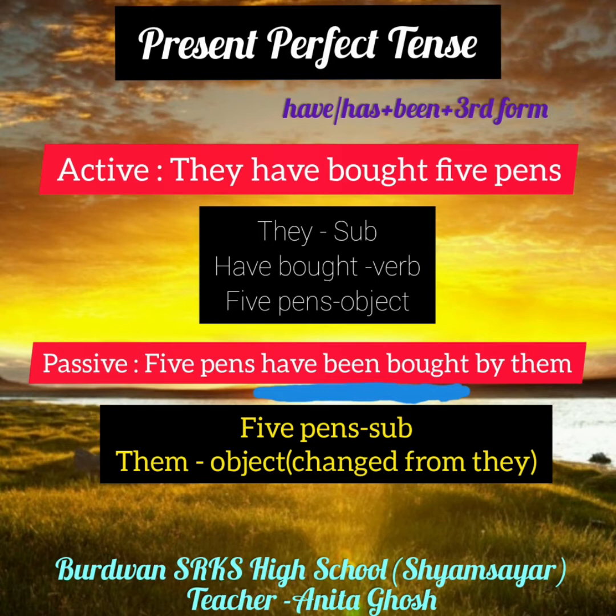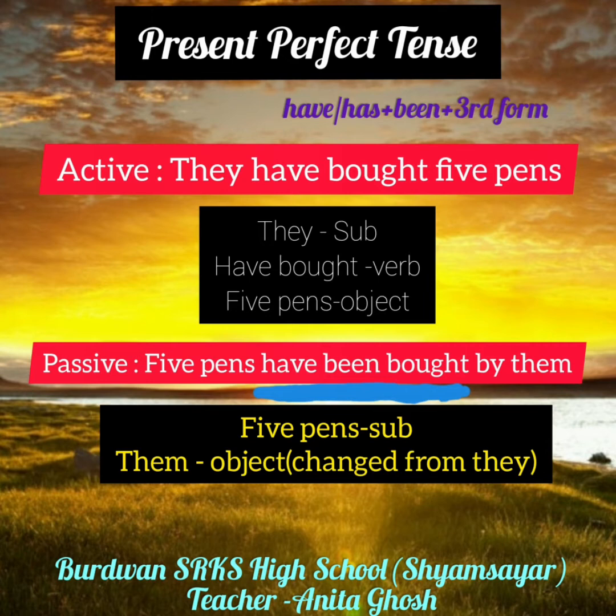Here in the passive form, the third form is used. So 5 pens have been bought by them, by as agent or preposition, and with it them.